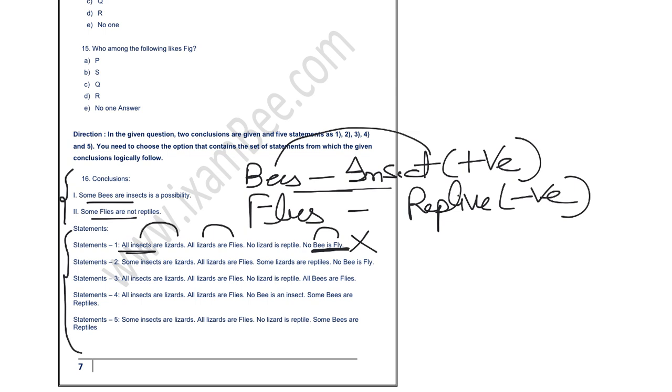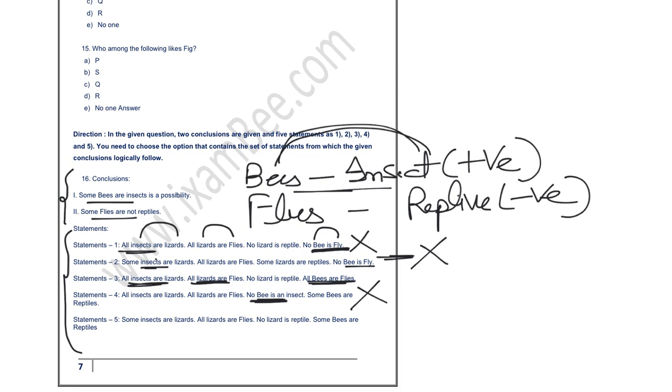Similarly, if you look at the second statement, this is bee, this is insect, you can connect this with fly, lizards and lizards, insects, right? So there is a negative relation coming out between bees and insects, so you can directly negate this statement as well. But if you look at statement number 3, there is a positive relation between bees and insect. So all these statements where you can connect bees and insects are positive, so this is absolutely right. Similarly, it is given no bee is insect, but there is a positive relation, so you can simply negate this.